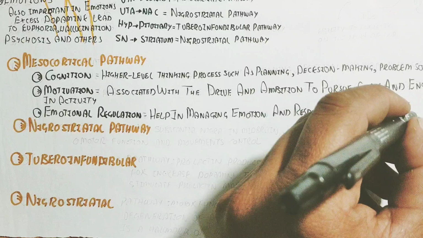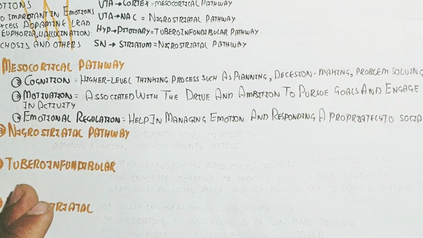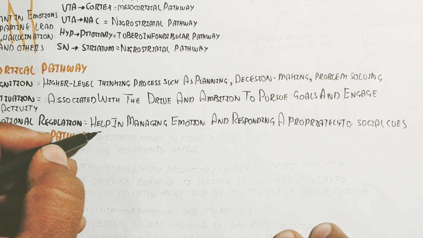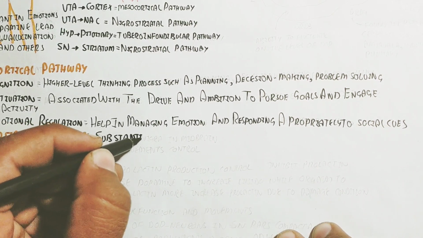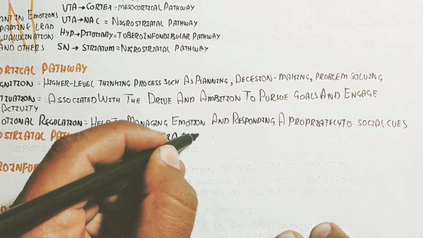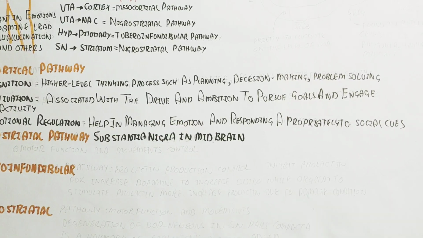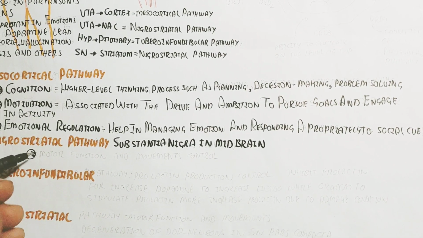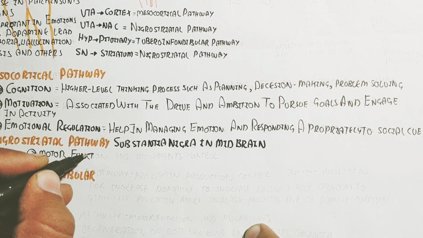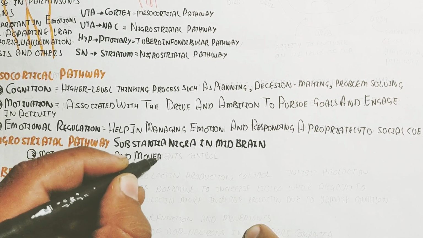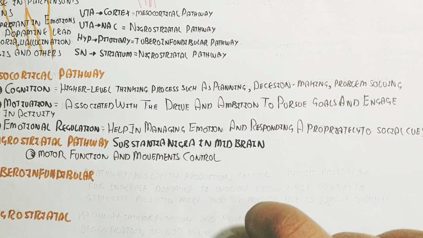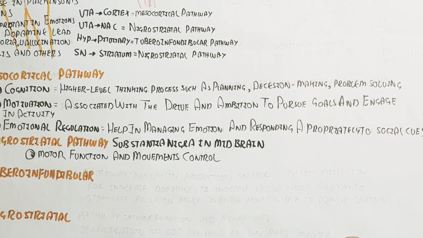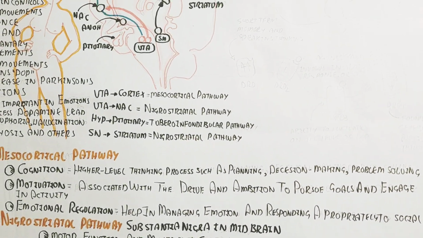Anyhow, the nigrostriatal pathway is the substantia nigra to the striatum. Remember that in the brain. The substantia nigra is present in the midbrain, and the midbrain basically contains motor function. So remember the motor function and movement control.